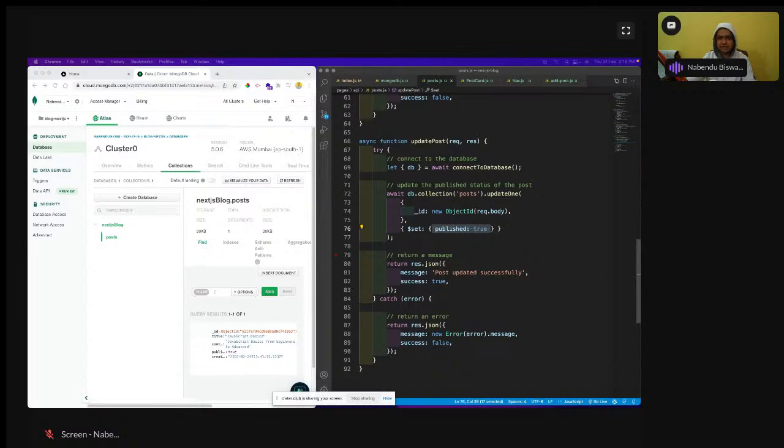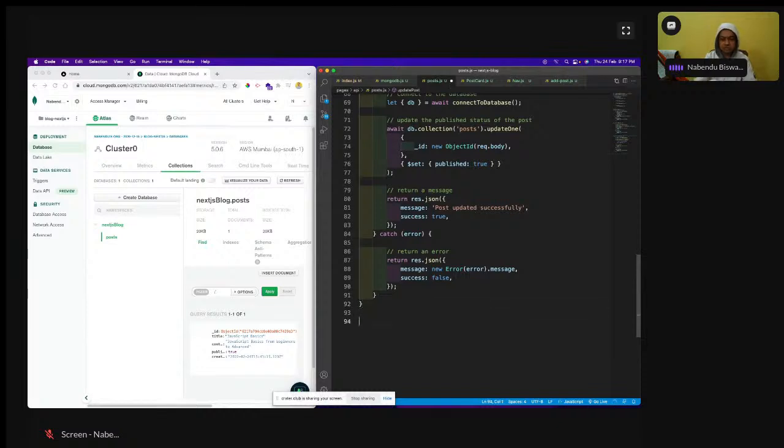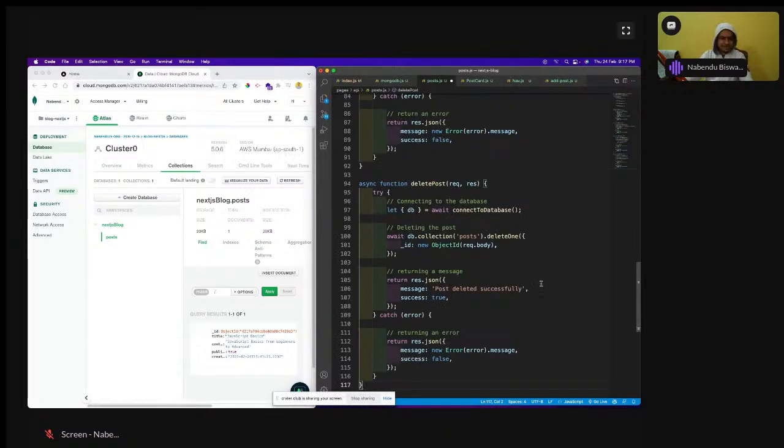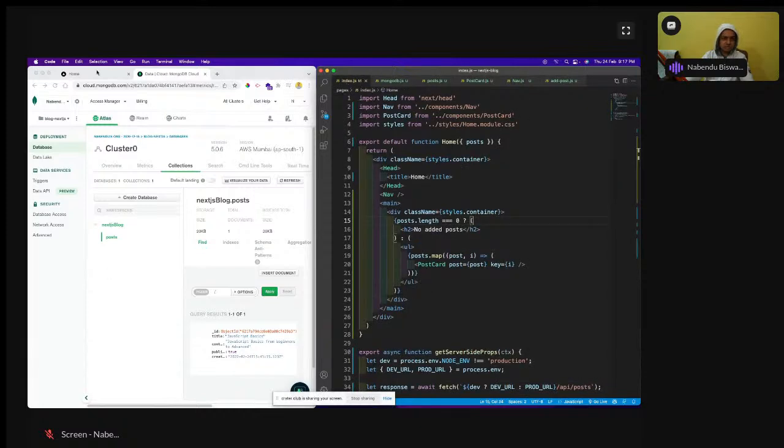So that is there, and then we are left with deleting the post. Okay, so let us do the deleting post. So for deleting post, again there is delete one, and it takes the ID only, just like anything else. It takes the ID, and let us do that. The deleting post is there, and let us go here, and I think delete will also be there.